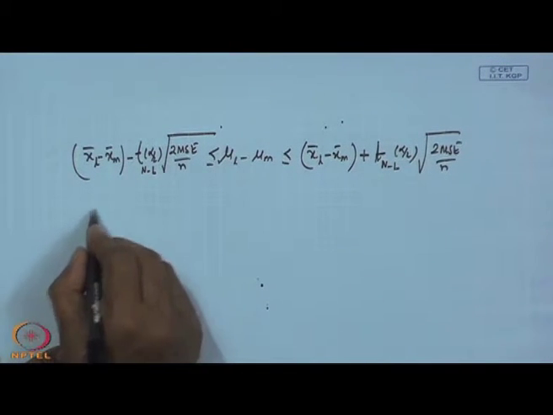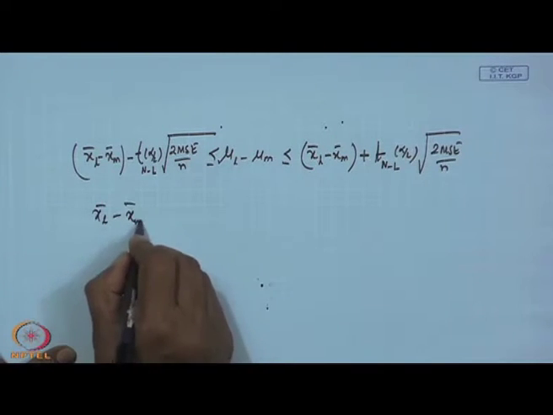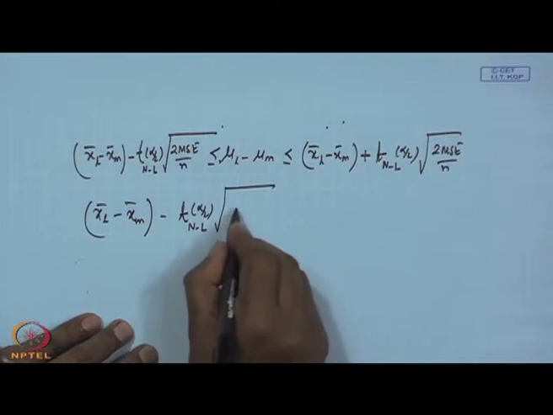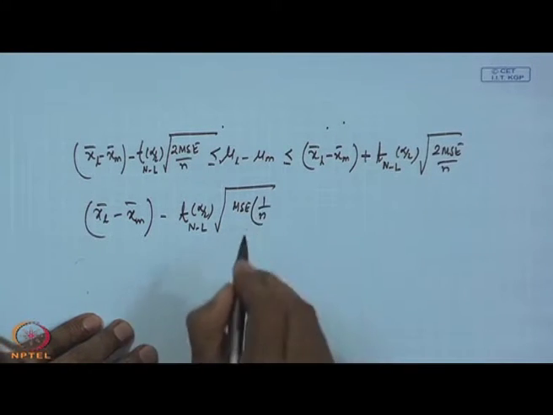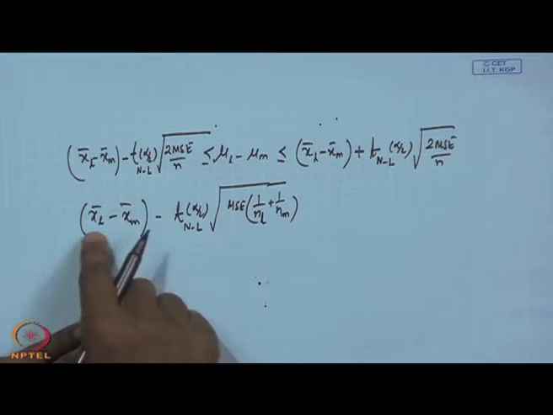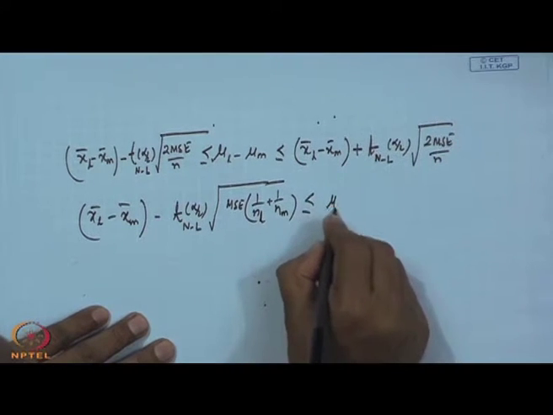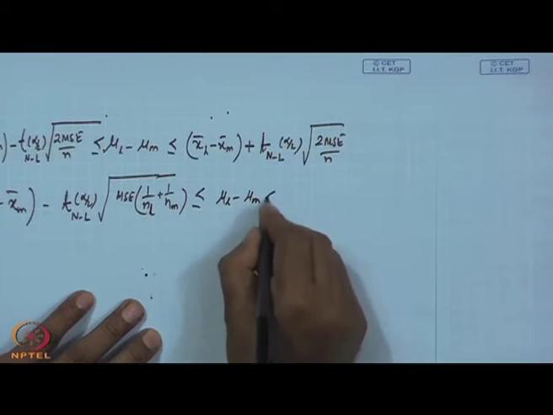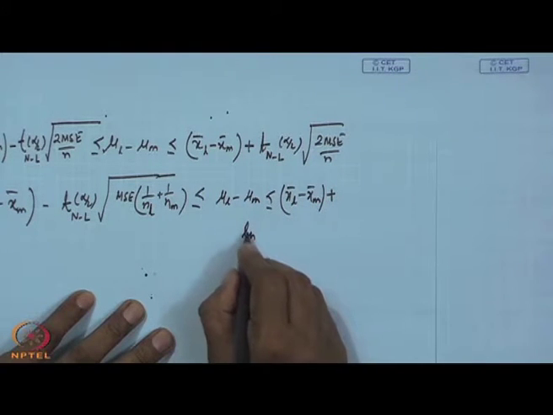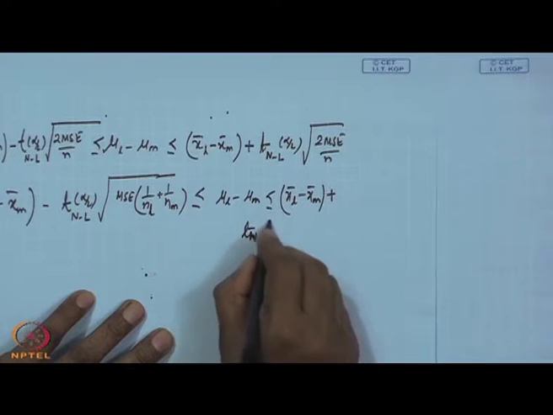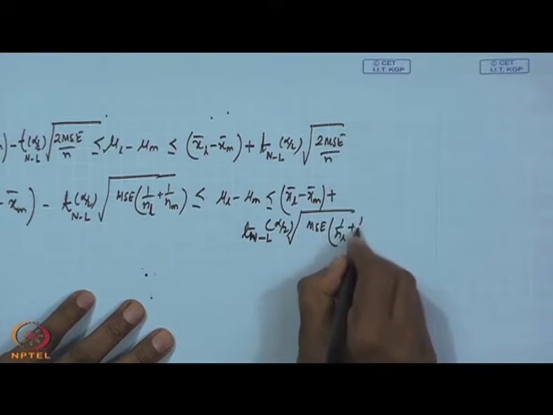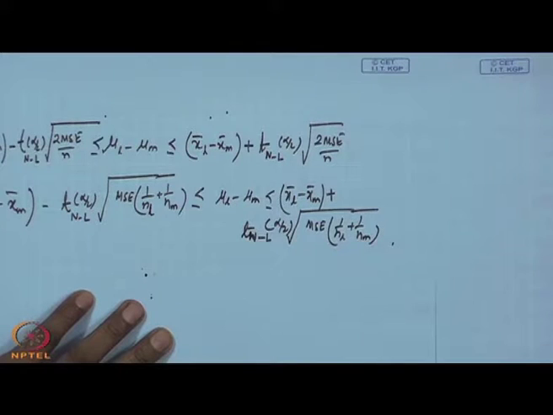So, for the unequal sample size case, XL bar minus XM bar minus t n minus L, alpha by 2, square root of MSE into 1 by, suppose for the first one NL, second one NM, less than or equal to mu L minus mu M less than or equal to XL bar minus XM bar plus t n minus L, alpha by 2 into square root of MSE into 1 by NL plus 1 by NM. Okay.